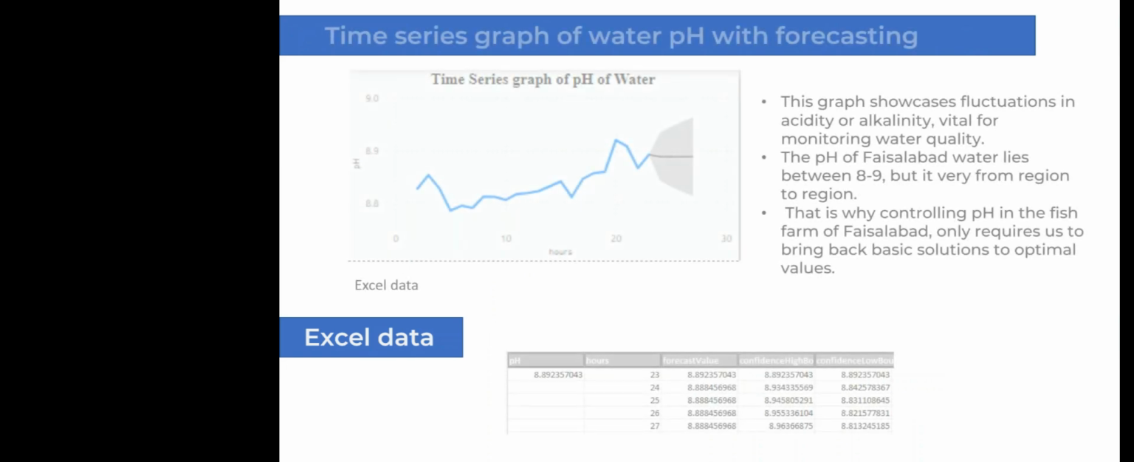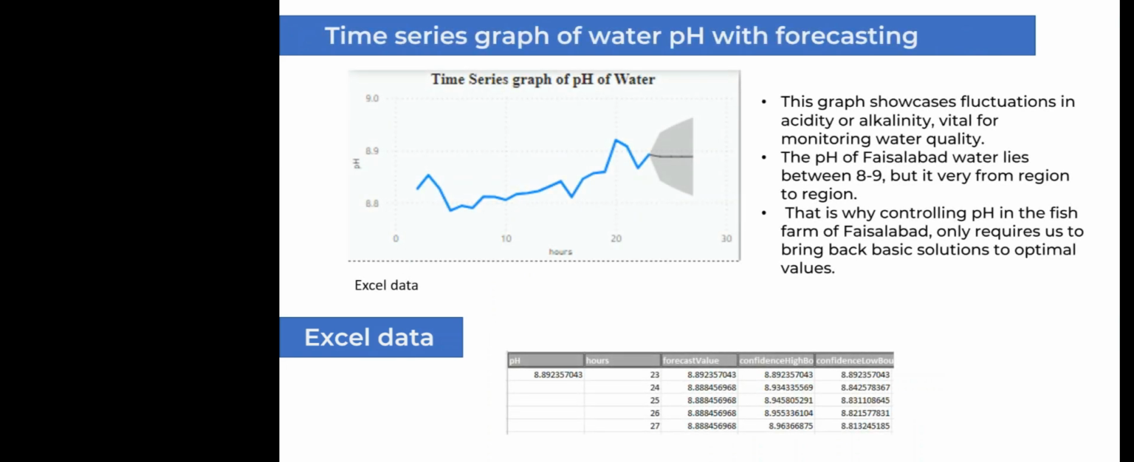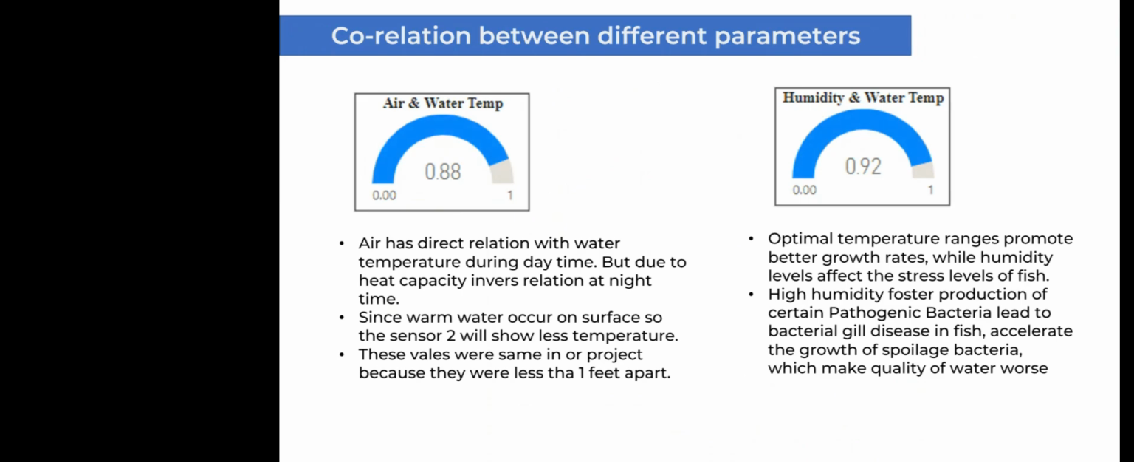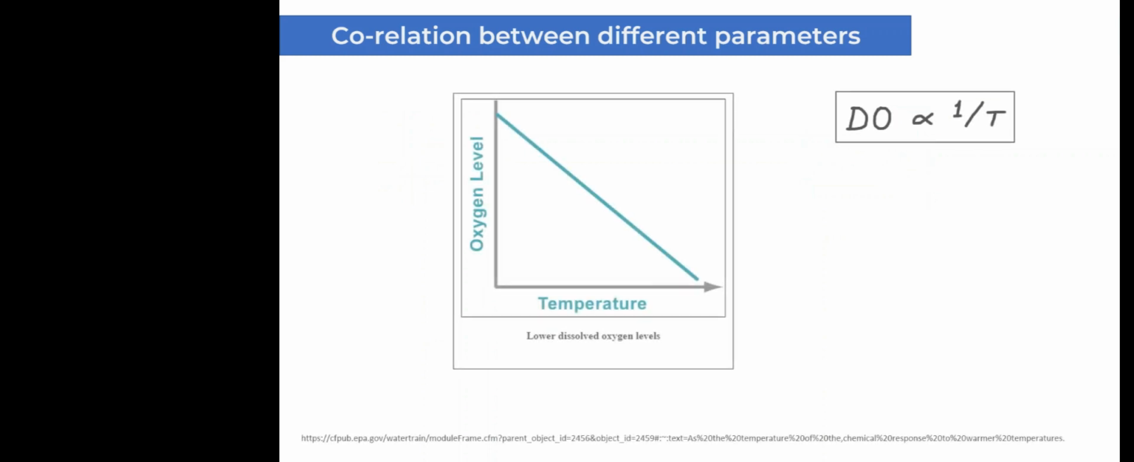Now the question arises, then why did we include it? Well, we need to find the correlation between different parameters, and in this way the dissolved oxygen will be indirectly controlled. In conclusion, the use of IoT technologies to precisely control water parameters can decrease the mortality rate,